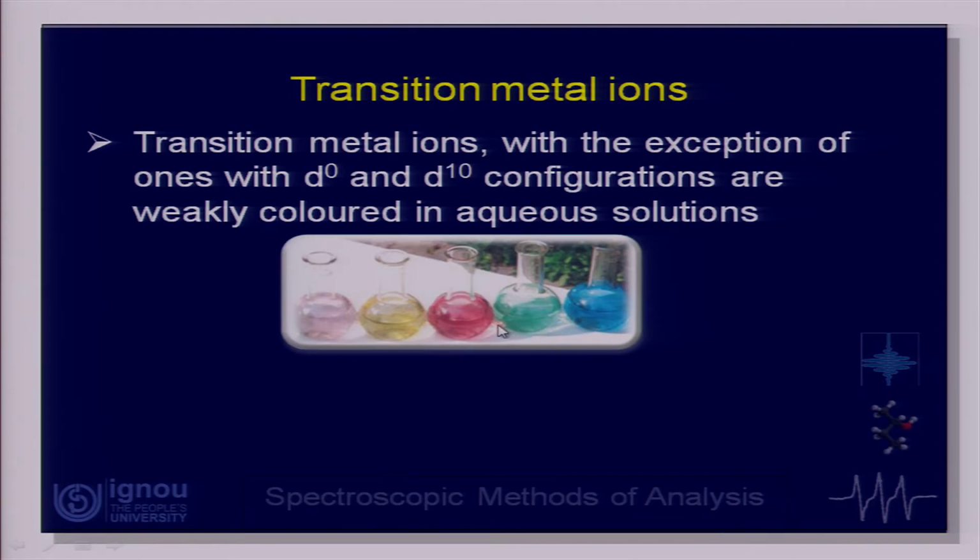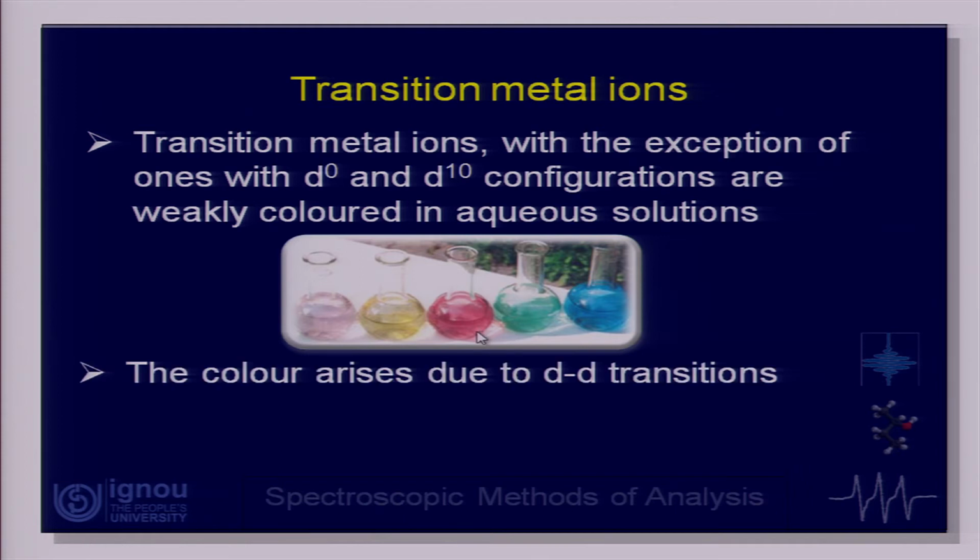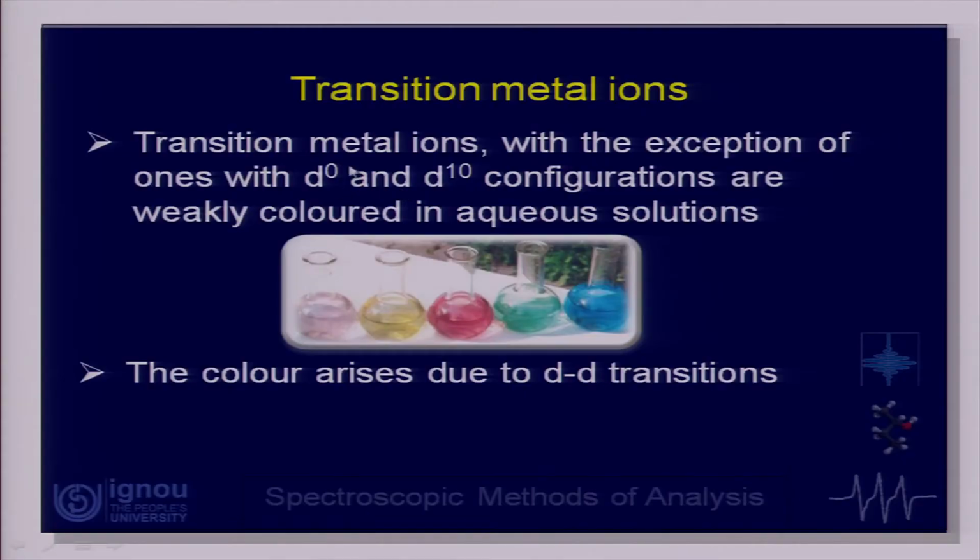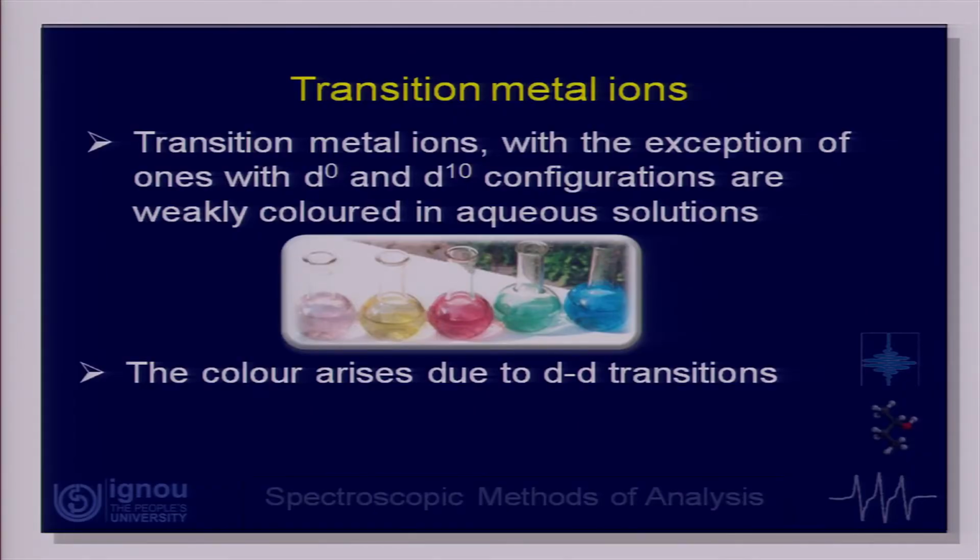We find that they are colored, and the color of these solutions is because of the d-d transitions, because the transition metal ions are the ones wherein the valence electrons are in the d orbitals. There are two exceptions: d0 and d10, because there is no unpaired electron in that case. So, there will not be any transitions of d-d type. So, they will not be colored, but all other transition metal ions will be faintly colored because of the d-d